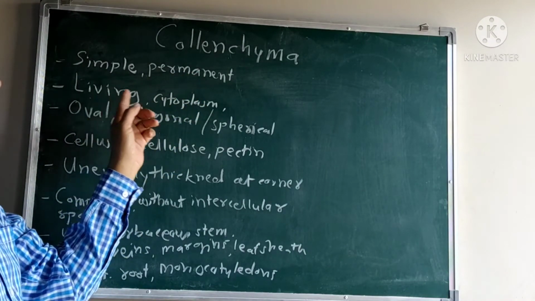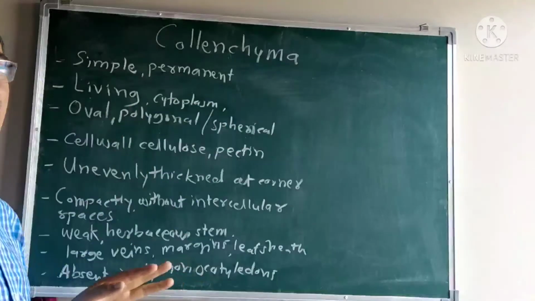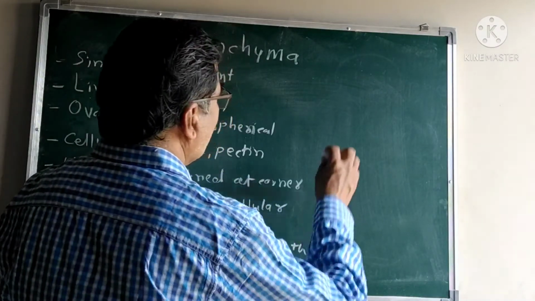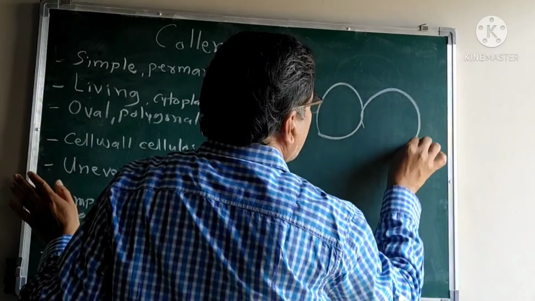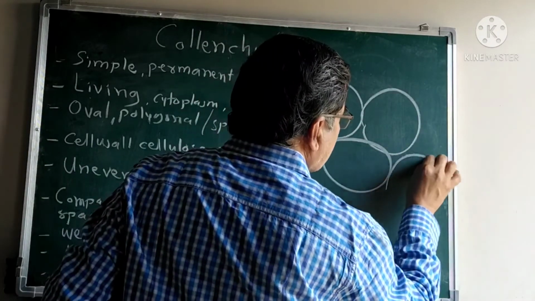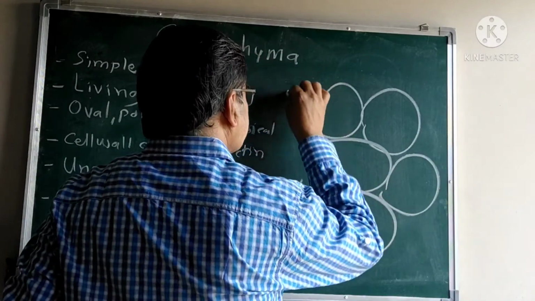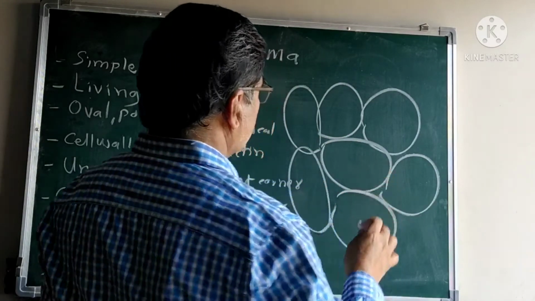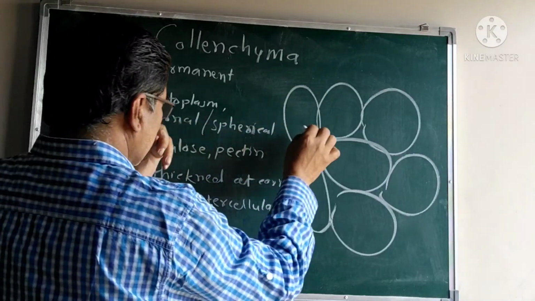The cells are living, with cytoplasm, a prominent nucleus and small vacuoles. The cells are oval, spherical to polygonal.